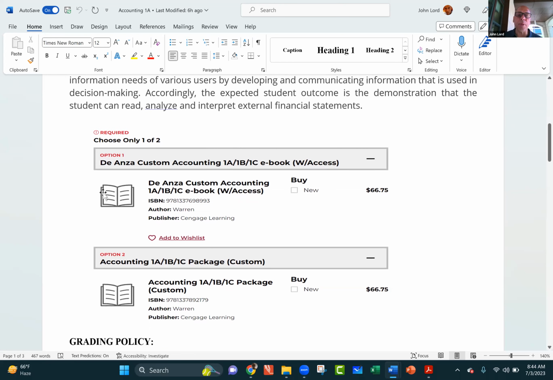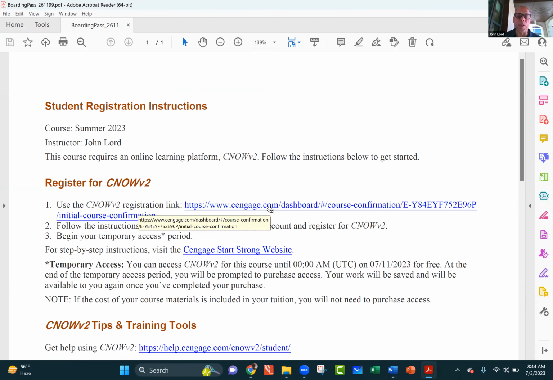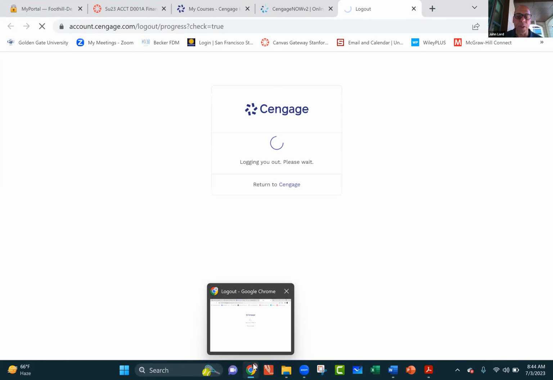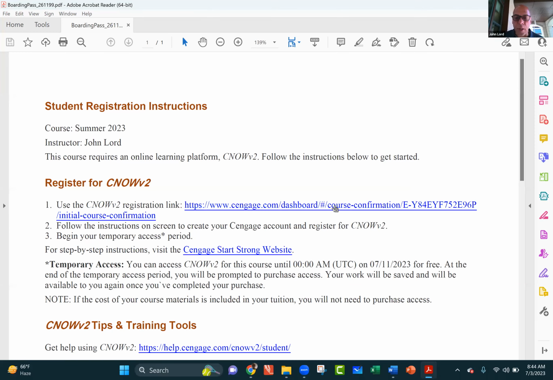You have a couple of different options for acquiring the textbook. You can see the ISBN number, et cetera, there. However, the best way to start to get the textbook information is by following this link here. I should probably go back and show you where you would get that link. That was in Canvas, where it said textbook ordering information. You would click on that link that I just had. You'll open that first, and that'll open this PDF. You'll click on that, and then that will open up and allow you to start the registration process for the course.